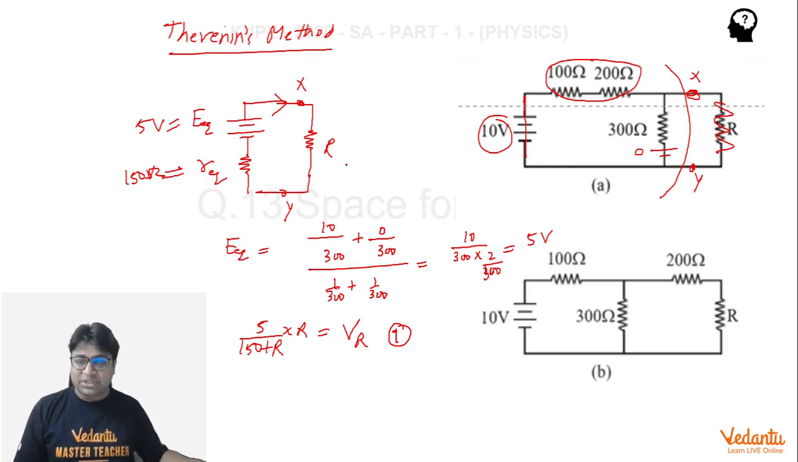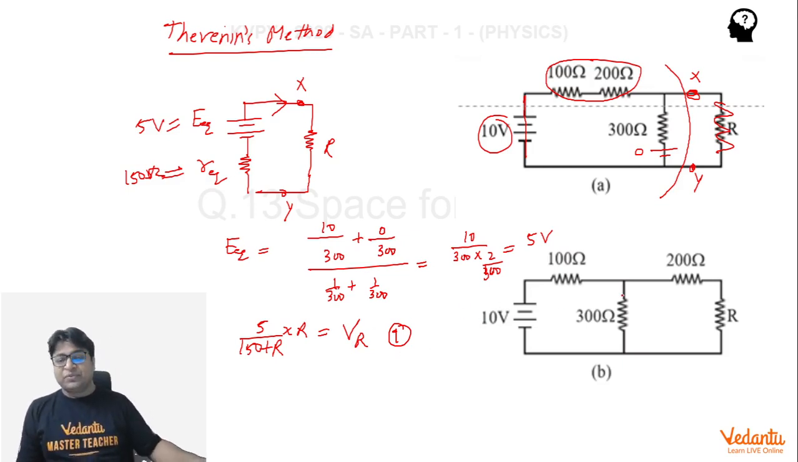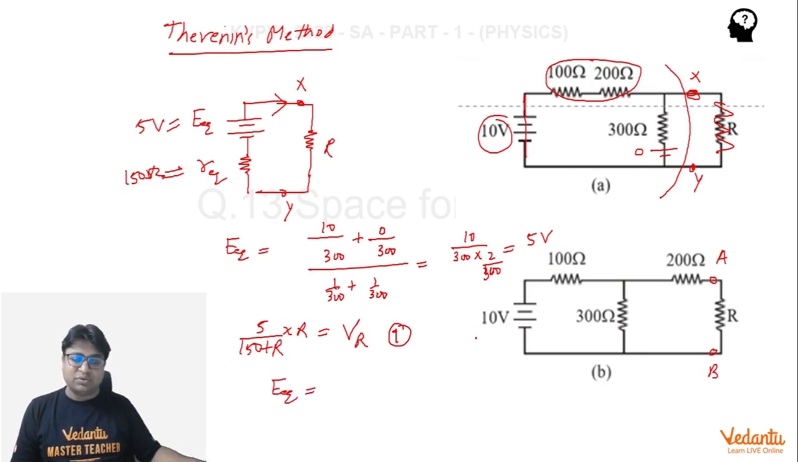Now we will repeat the same process for the second circuit. In the second circuit, I will consider this point as A, this point as B, and we will then replace the entire circuit with an equivalent battery. And when we do so, the equivalent EMF comes out to be 10 divided by 400 into 300. So this is 30 by 4, so this is 7.5 volts. So this is the equivalent EMF, and R equivalent comes out to be how much?